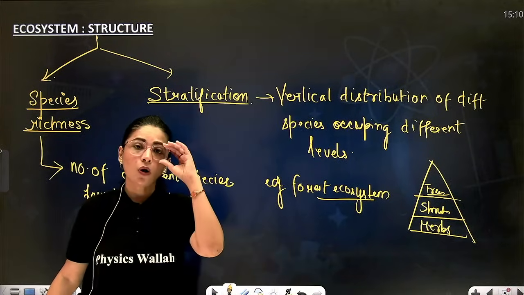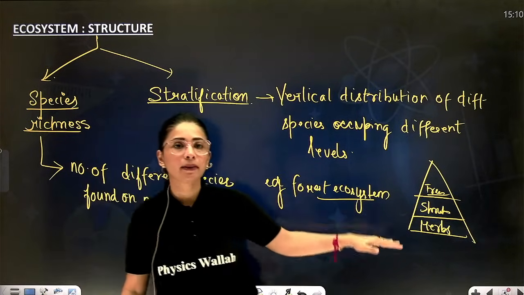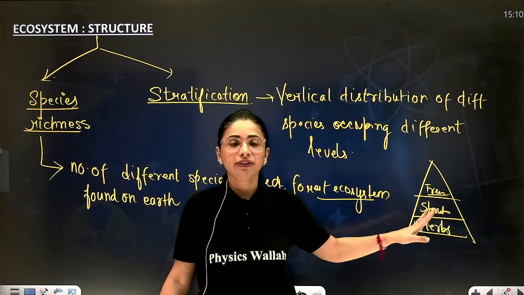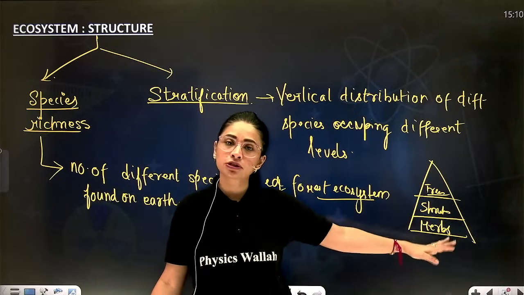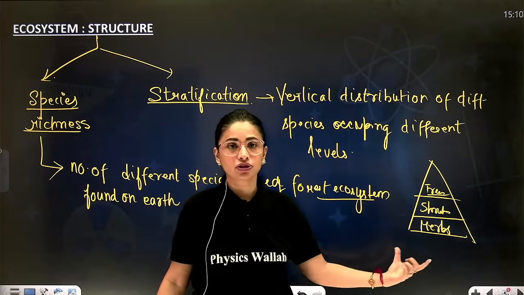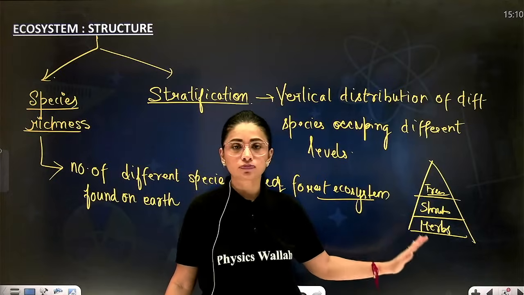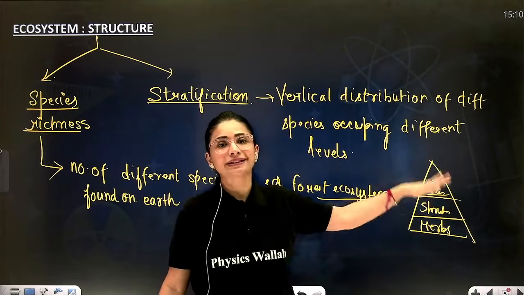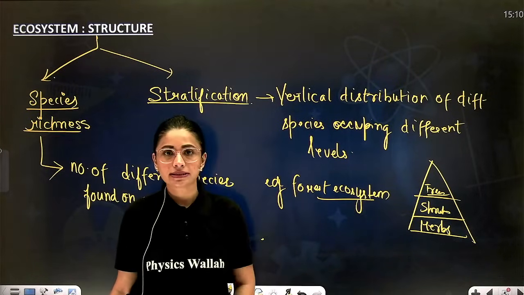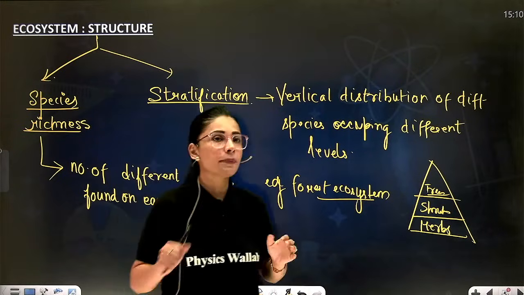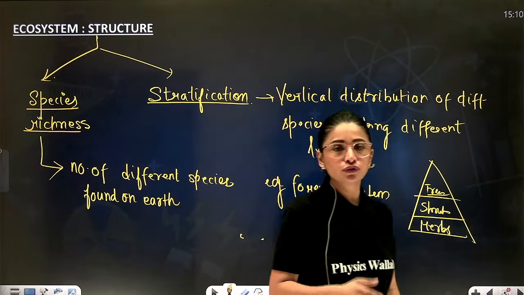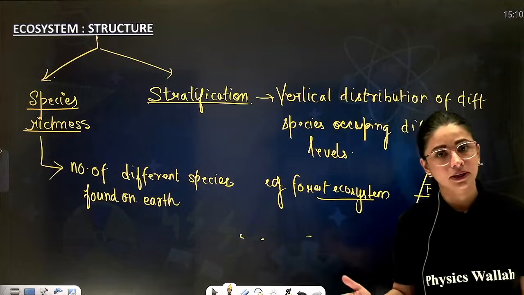So this is called stratification. Depending upon size, we have done the distribution of different species found in the forest ecosystem: herbs being the smallest one, then shrubs, and then trees. Understood? So beta, this much you have to do for ecosystem structure.